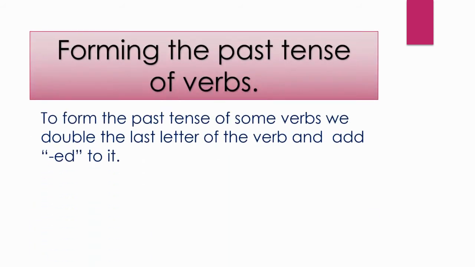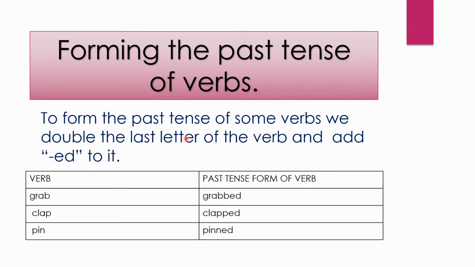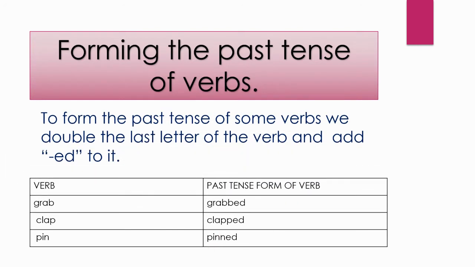Let's see next rule. To form the past tense of some verbs, we double the last letter of the verb and add ed to it. Let's see examples. First word, grab. The past tense of the verb grabbed is formed by doubling the letter B in the verb grab, adding ed to it.